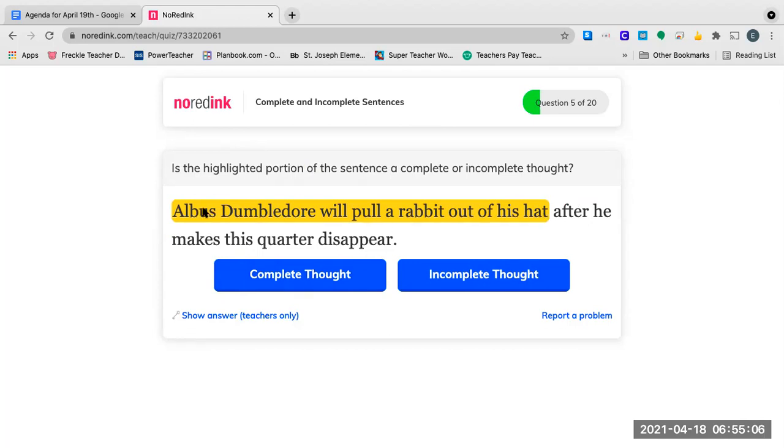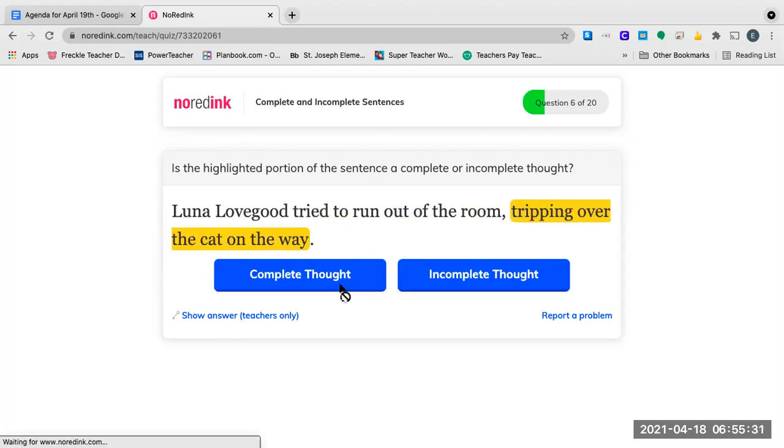So there's a subject, right? It's all about Dumbledore. And it's saying will pull a rabbit out of his hat. Well, will pull, that is a verb, right? He's gonna pull a rabbit out of his hat. So it has a subject and a verb. And the complete thought is there. So it's a complete thought.